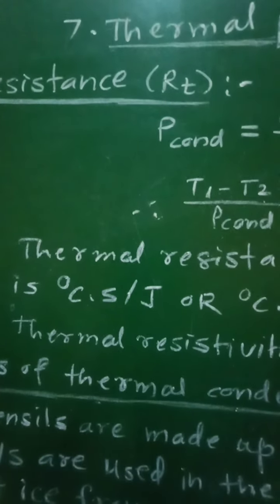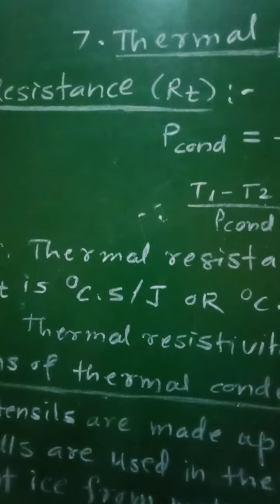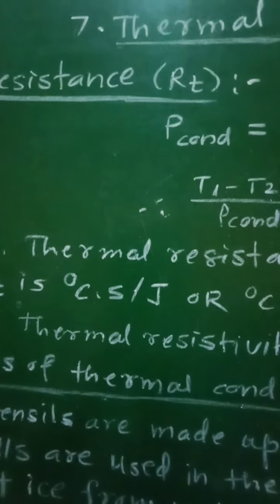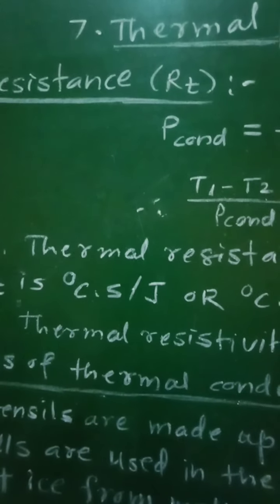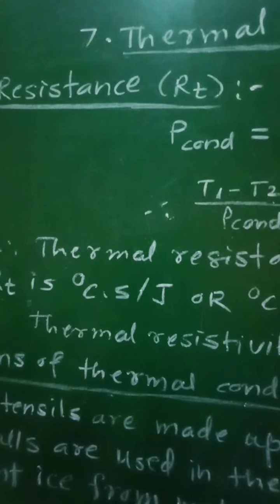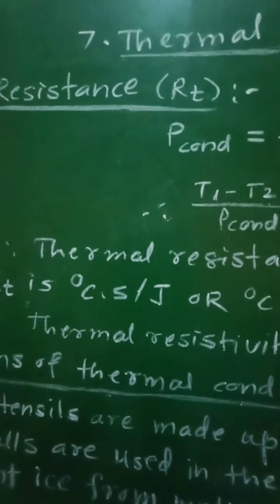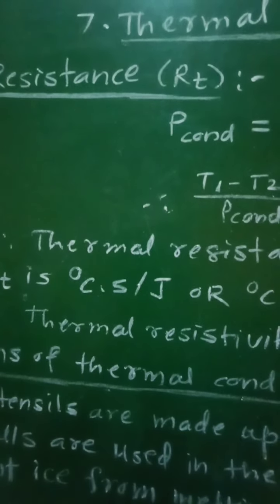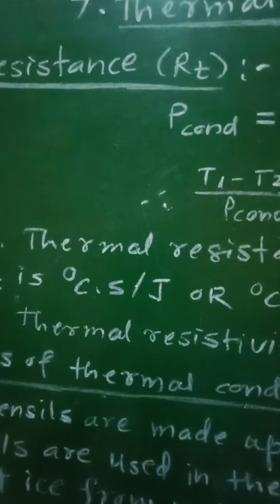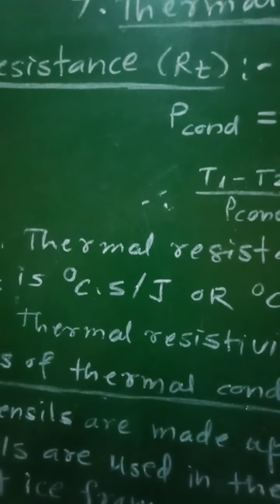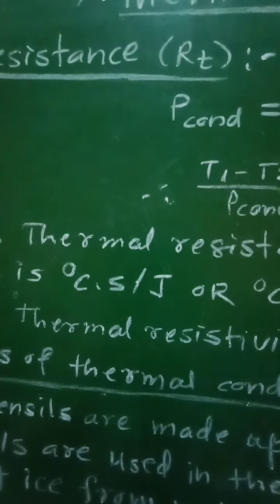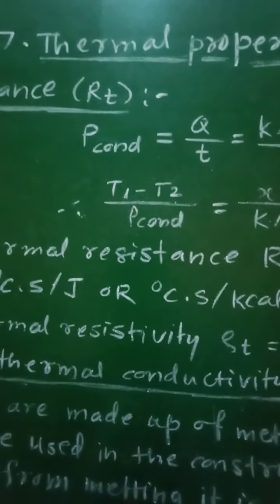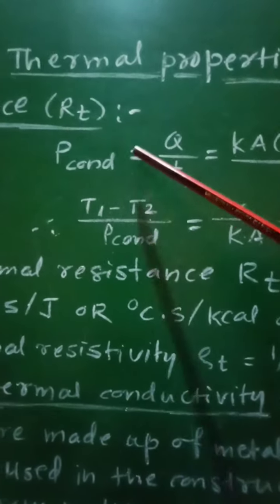That means if the two opposite sides of a slab are maintained at the temperatures T1 and T2 such that T1 is greater than T2, then the conduction rate P conduction is the amount of heat transferred per unit time through a slab of area A and thickness X.